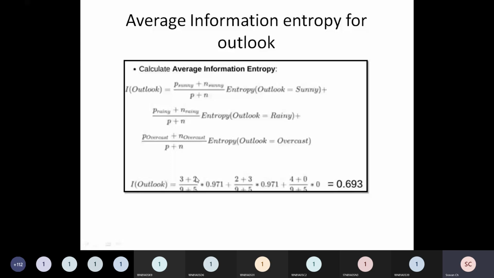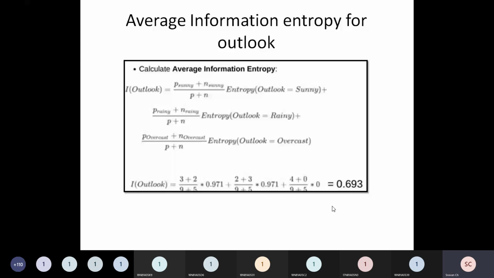What was the entropy we calculated for Sunny parameter? It was 0.971. So what I should do: 2 plus 3 divided by 14 into 0.971, plus 4 plus 0 by 9 plus 5 into 0, and so on. For all 3 parameters, entropy we have calculated in the previous slide. I will apply this sigma part and I calculated the average information entropy for outlook parameter, and the value which I got is 0.693.